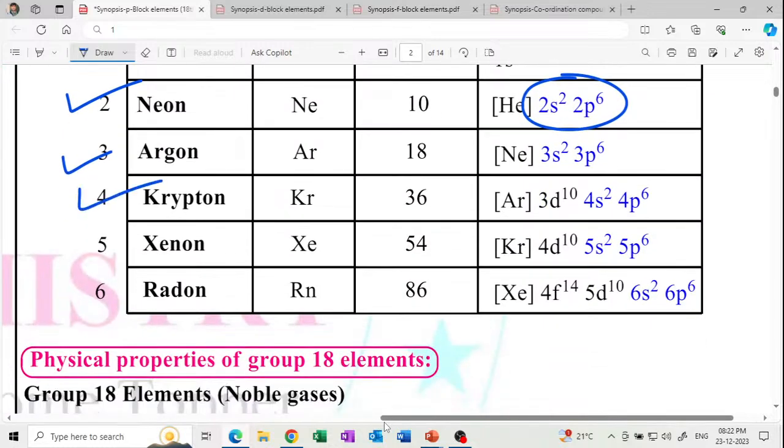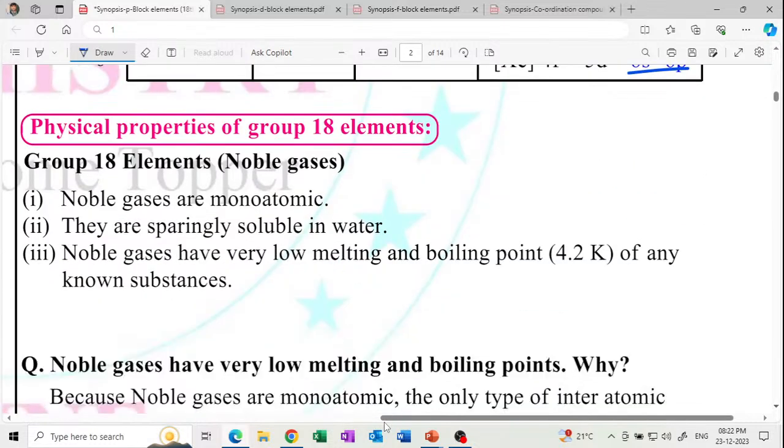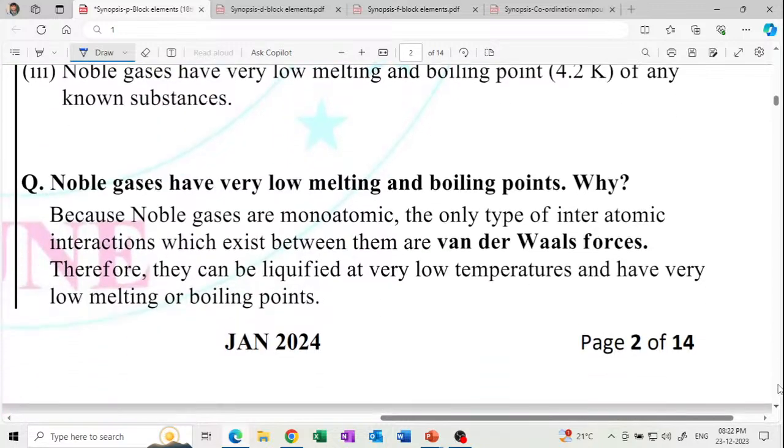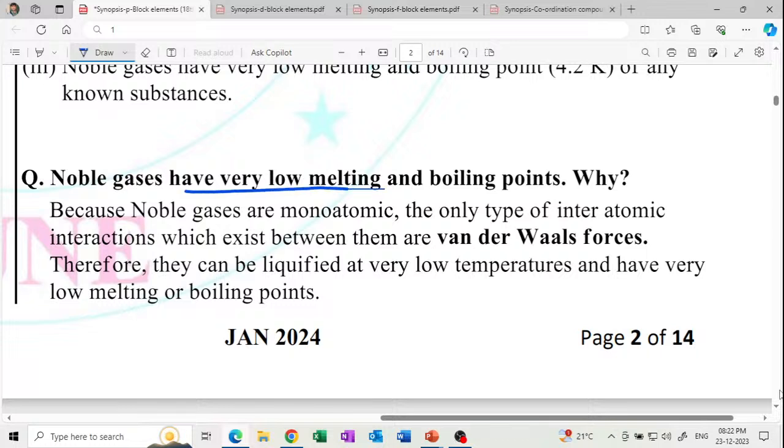Learn their electronic configurations. All these are the same. Physical properties: noble gases are monoatomic and sparingly soluble in water. Very important. Noble gases are sparingly soluble in water. Noble gases have very low melting and boiling points